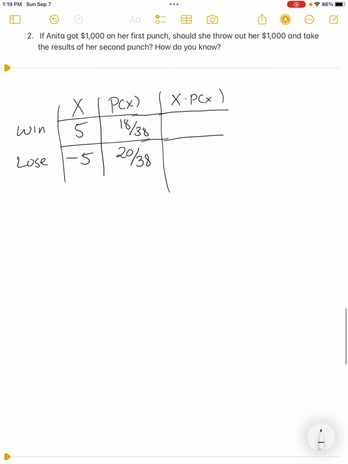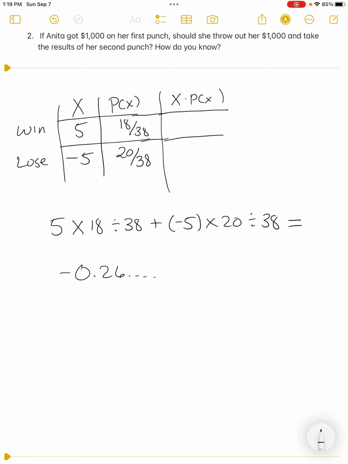So what would I recommend? I'd recommend not finding them out individually. I would recommend using your calculator and typing in 5 times 18 divided by 38 plus negative 5 times 20 divided by 38. And I would hit equals. When you hit equals, you're going to have negative 0.26, and it's just going to keep going. We're dealing with dollars, so negative 0.26 is the expected value.